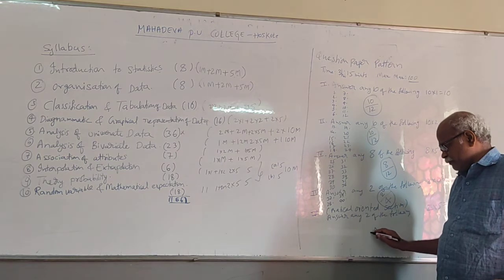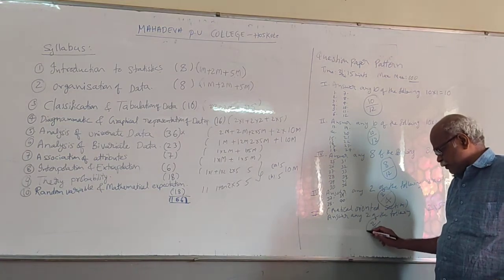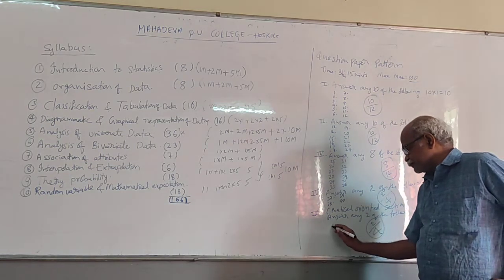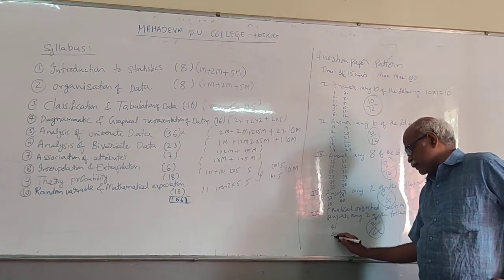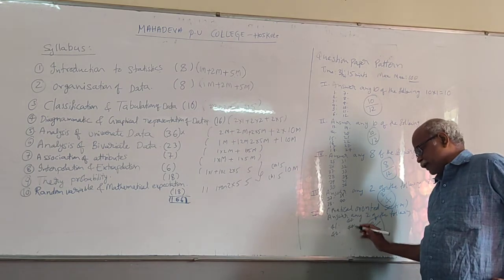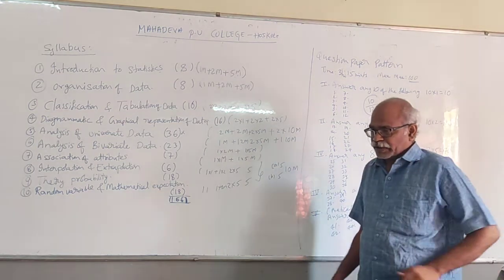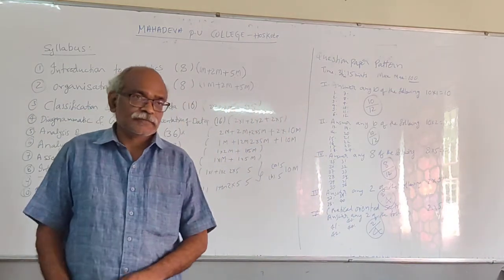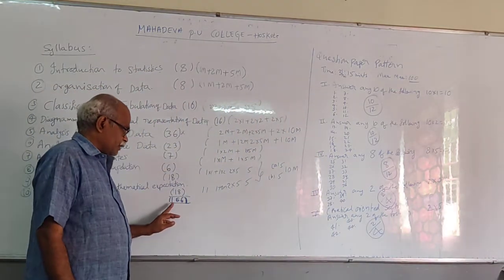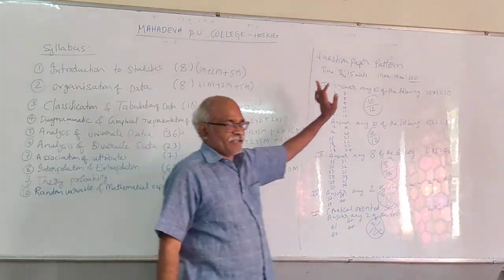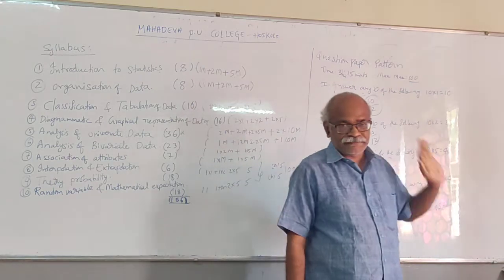Here also 4 will be given. You have to answer any 2. So 41, 42, 43, 44. So totally 44 questions will be given. The total marks awarded are 156. You will get a maximum of 100 marks.